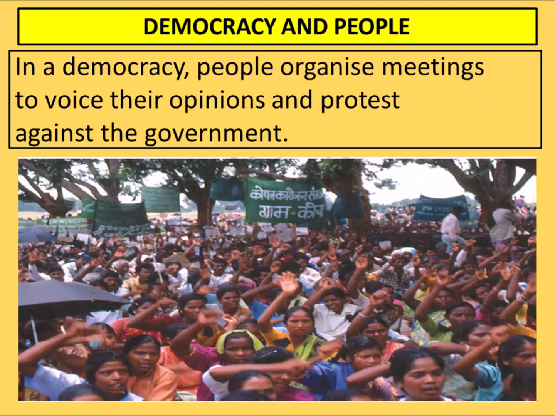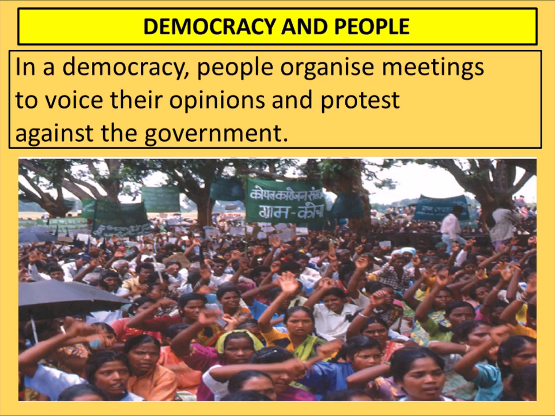So, democracy and people. What do you mean by democracy? Democracy means a government which is selected or elected by the people, of the people and for the people. So in a democracy, people have the right to organize meetings, to voice their opinions and protest against government decisions. Recently, the BJP government had increased the prices of petrol and diesel.